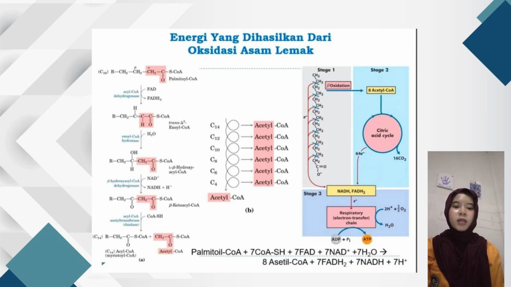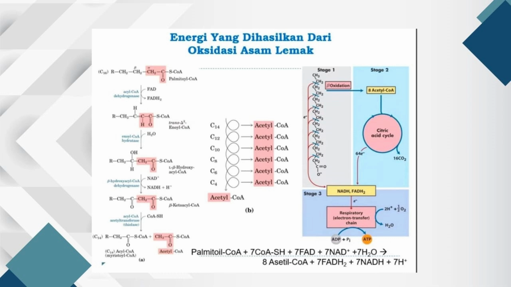The OH group from water will bind to the C3 atom, while the hydrogen atom will bind to the C2 atom, breaking the double bond between C2 and C3.